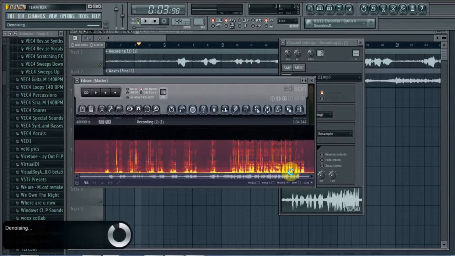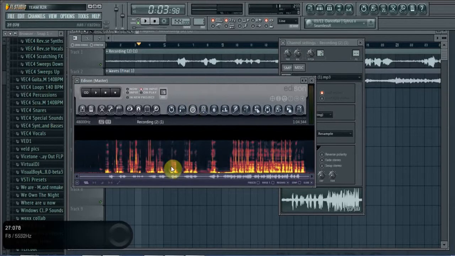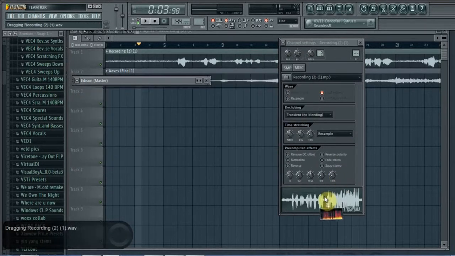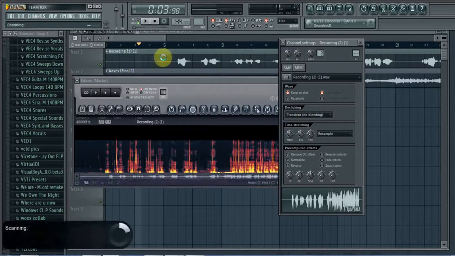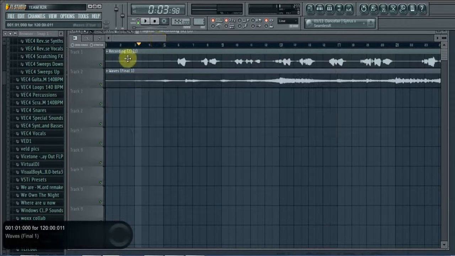So once denoising is complete, you can see that the vocals have cleared up, like really cleared up. See this? This is now what we have. This is cleared up a lot. See?